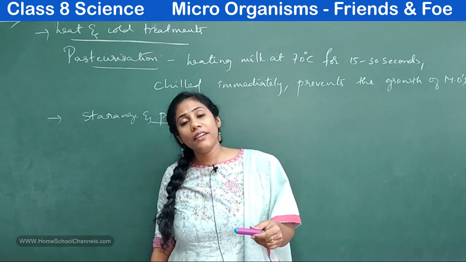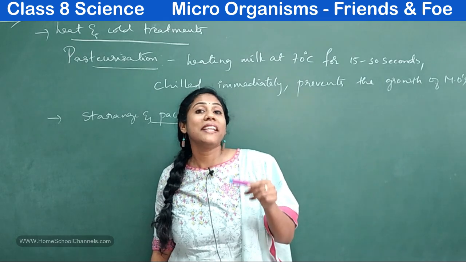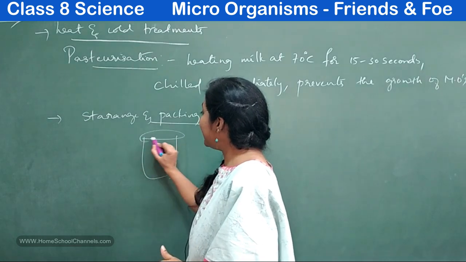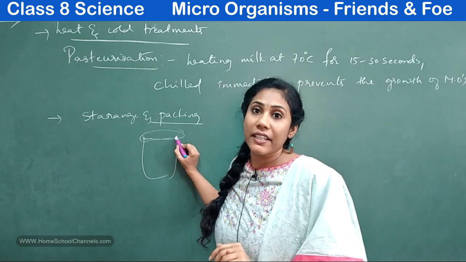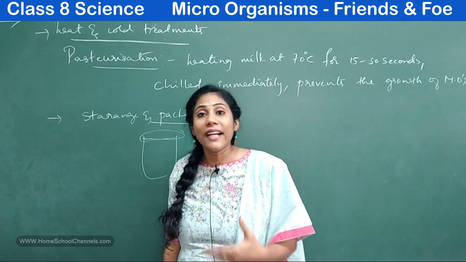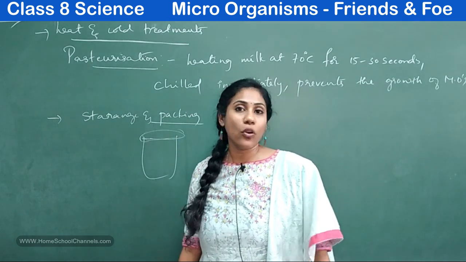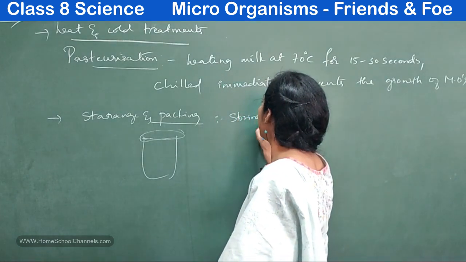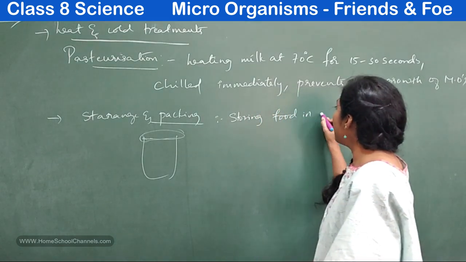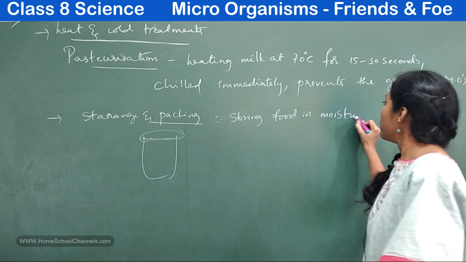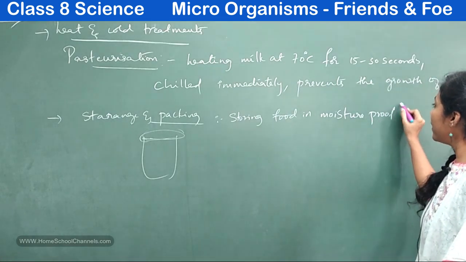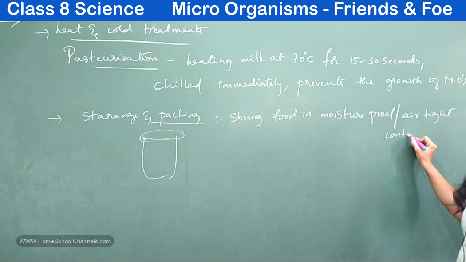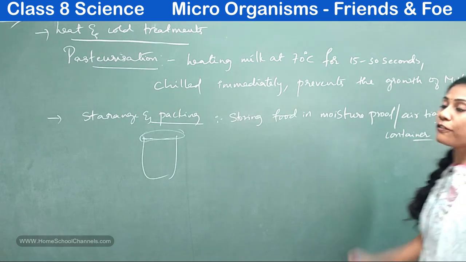In a similar way, from air also microorganisms can enter into foodstuff. So when you store foodstuff in an airtight, moisture proof container, to some extent you can protect that food from the growth of microorganisms. Storing food in a moisture proof or airtight container is a better option for preserving foodstuffs.